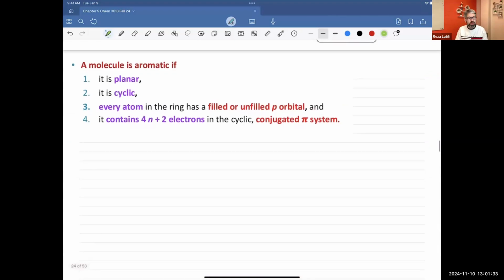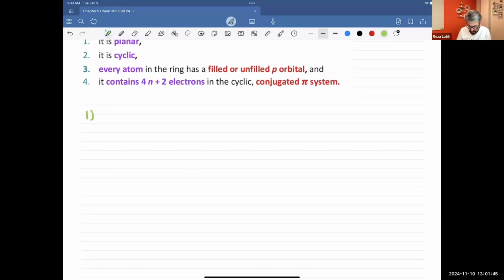Okay, so we said in order to have an aromatic molecule, the molecule must be planar. So first thing, it has to be flat. Our molecule also needs to be cyclic, so a ring, versus this one. This molecule is not, so it cannot be. Then it has to be flat, and here you go, flat. This one is planar versus that one. The one on the right side is a chair.